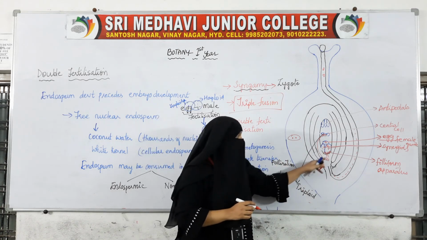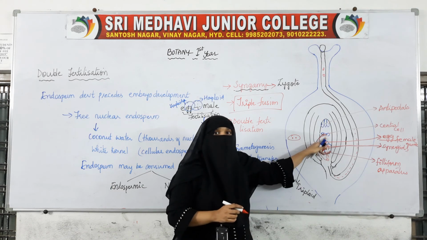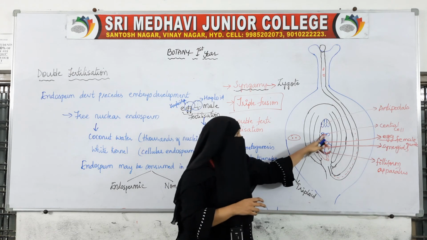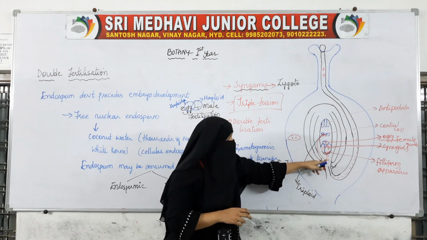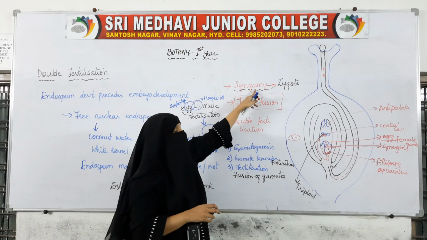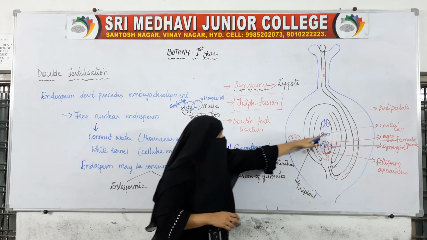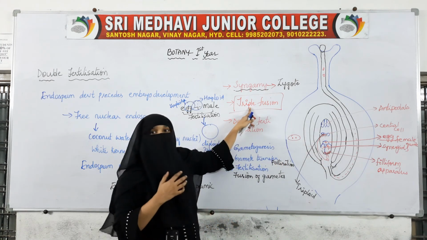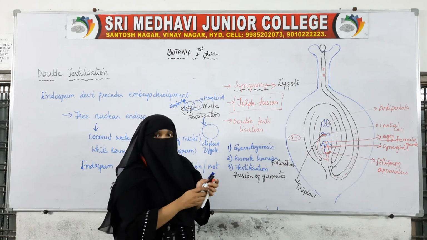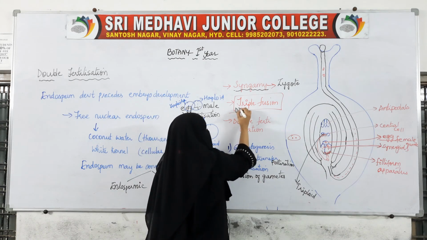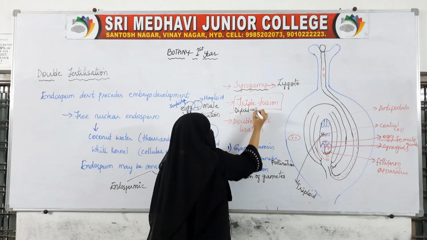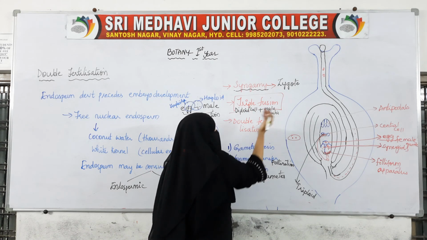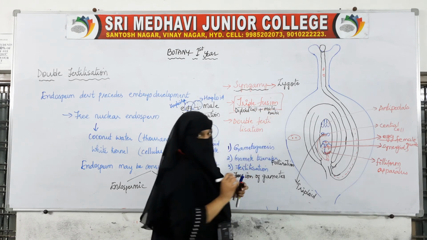This fusion of male gamete with this diploid nucleus, or the central cell, we call triple fusion. This fusion between male gamete and the egg is syngamy. Okay, and this fusion between the central cell and the male nucleus is called triple fusion, that is the diploid central cell plus male nucleus. So three. So this is triple fusion.